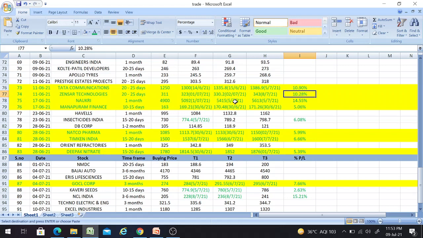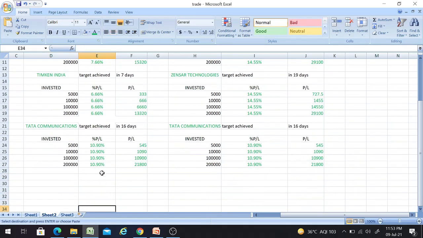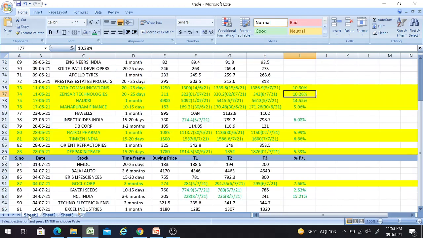So here we have checked Zensar also, and the next one is Tata Communications. We achieved the target in 16 days, friends, with a percentage return of 10.90%. That means the person who invests this much amount will be getting this much profit, friends. We'll see Tata Communications. So this is the Tata Communications stock.